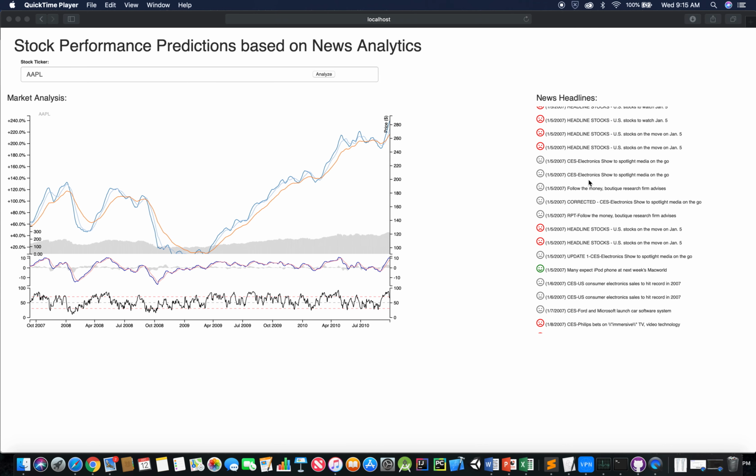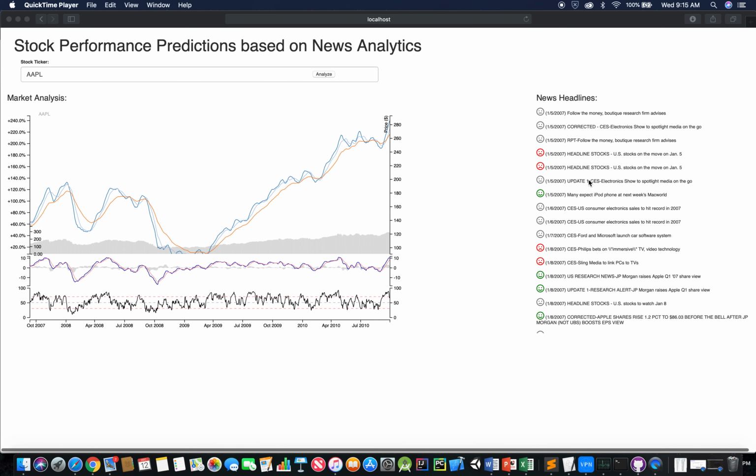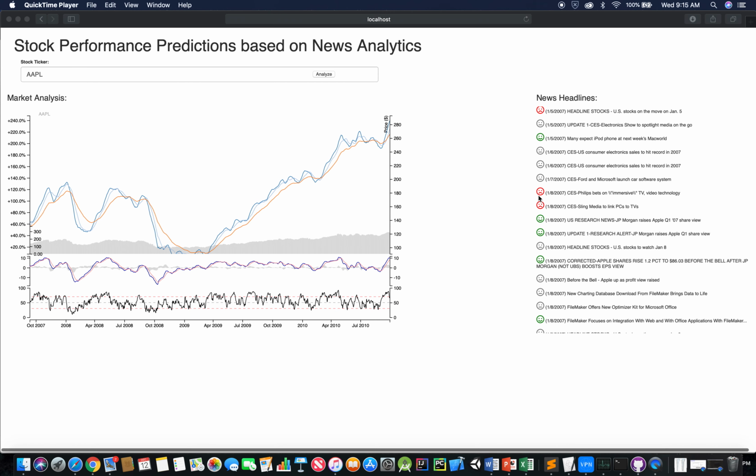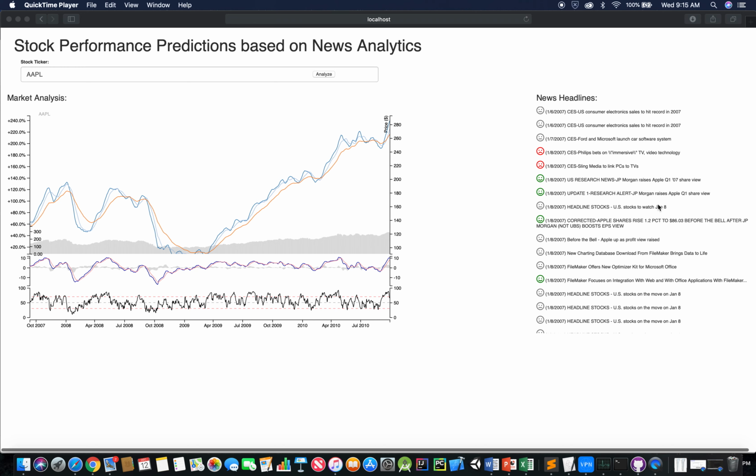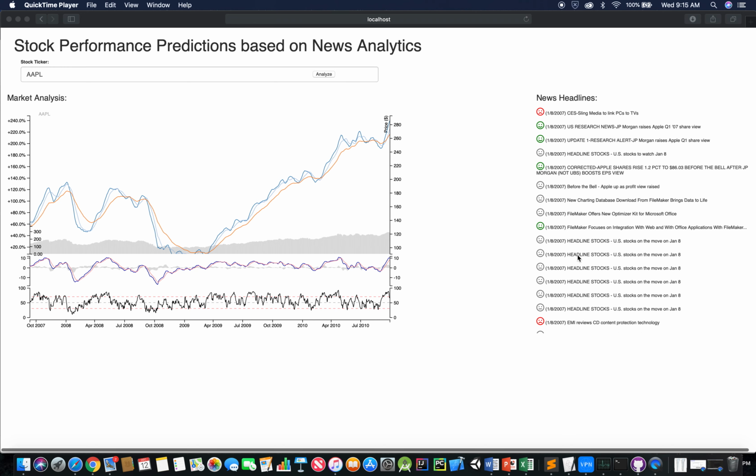On the right, you can see news headlines, so I can scroll and see the sentiment, either positive, negative, or neutral, the date that it was posted, and the headline of that specific news article.